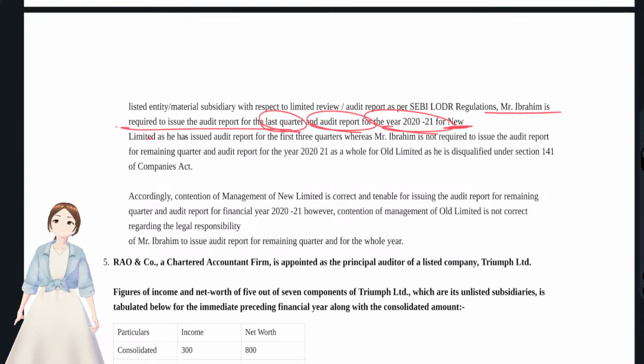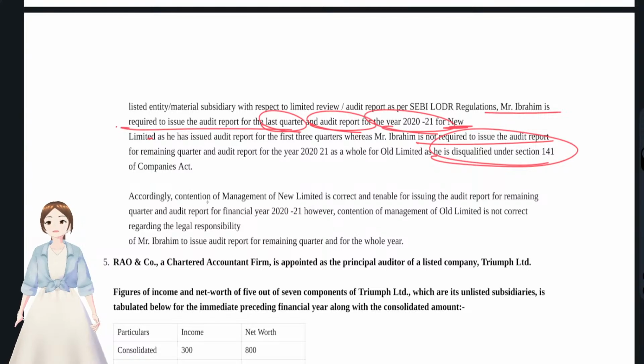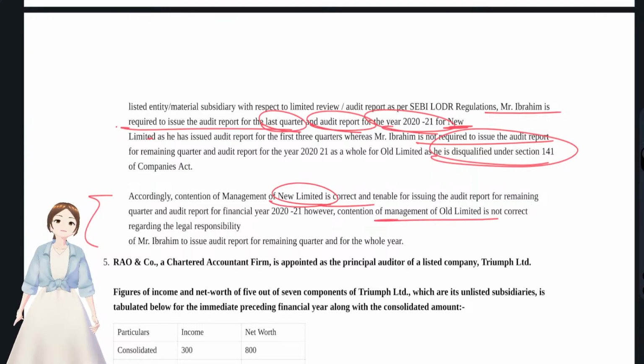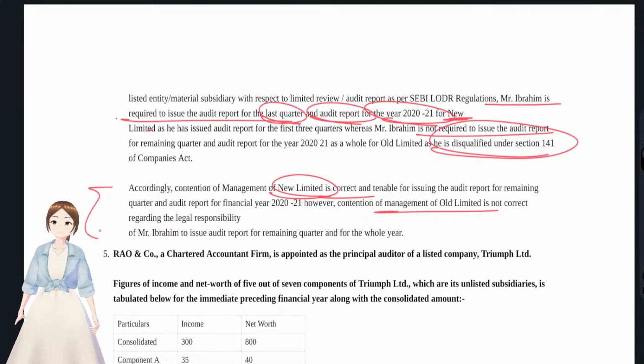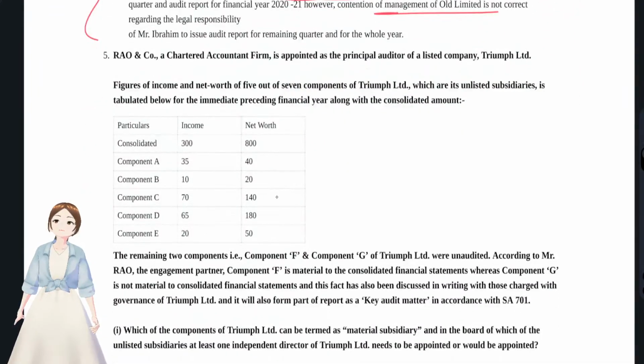And for the old limited, he should not issue the audit report because he was disqualified under section 141. So this is the conclusion: the contention of new limited is correct and tenable, and the old limited management is not correct. Okay, that's it with regards to question 4.